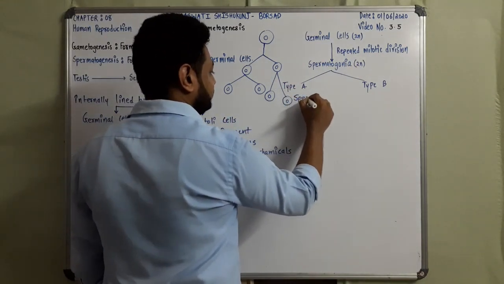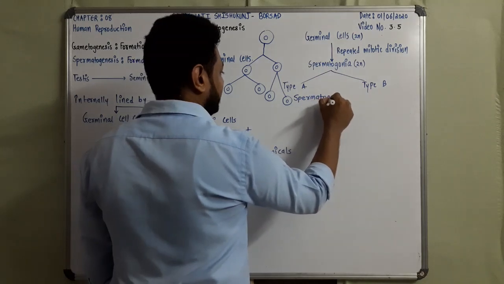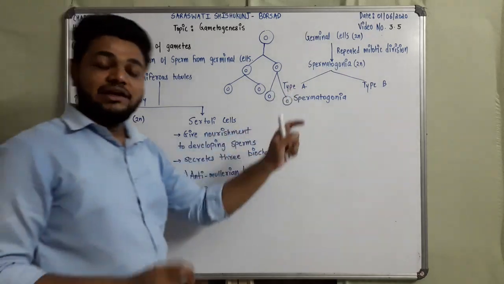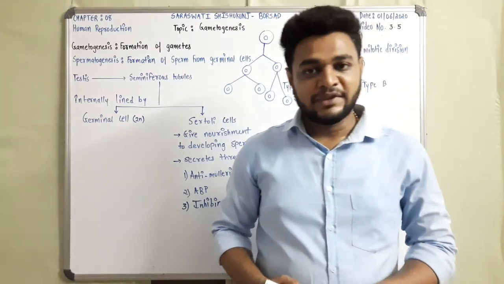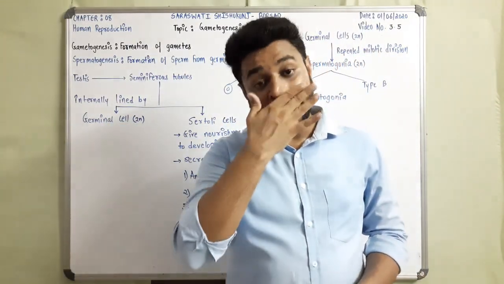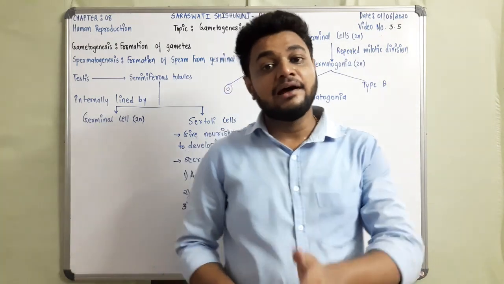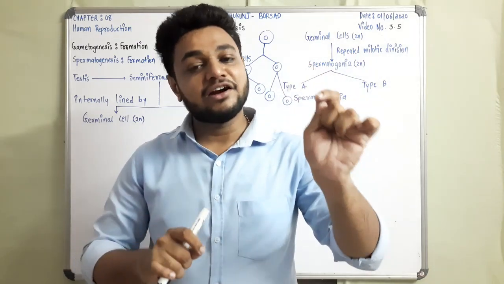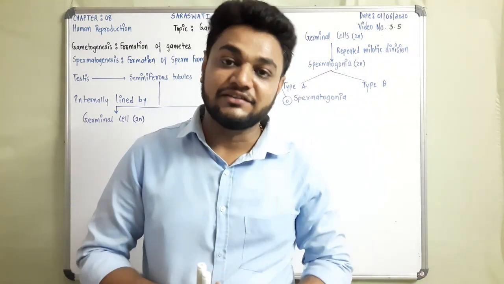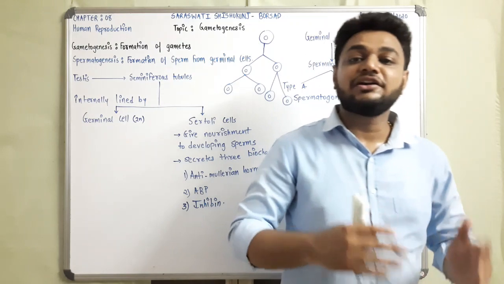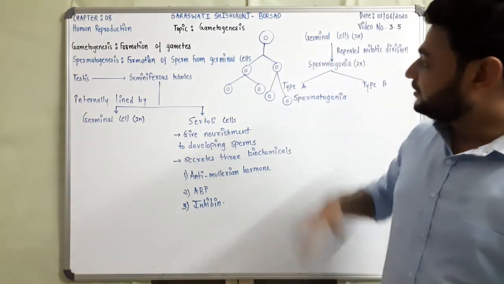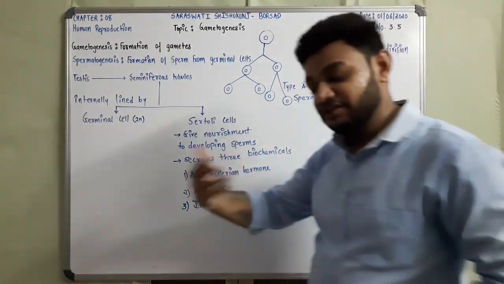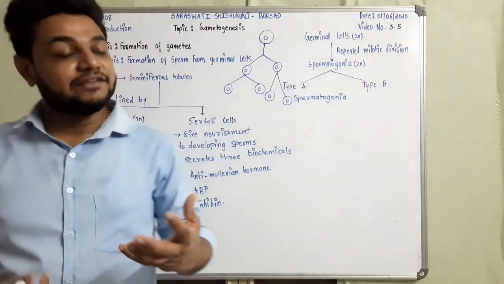These all are spermatogonia. Now remember this: type A spermatogonia do not differentiate. They continue as stem cells, which means they continue the cell lineage. They continuously divide and supply more spermatogonial cells.